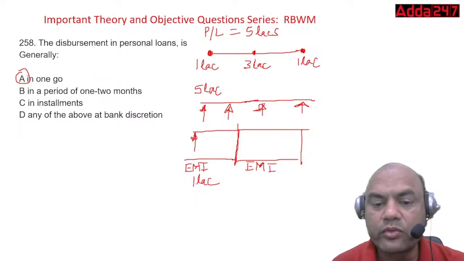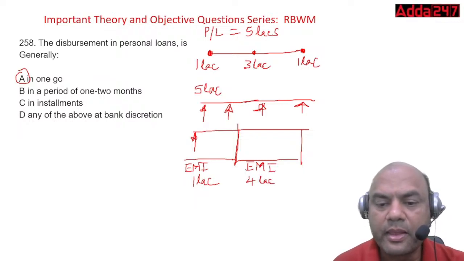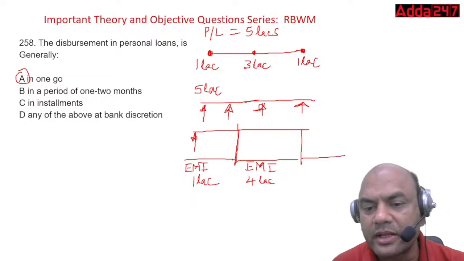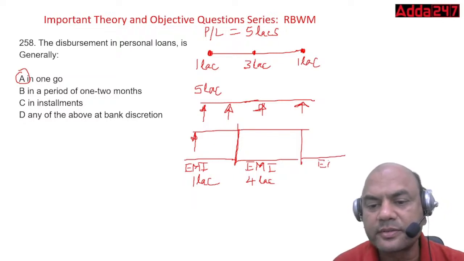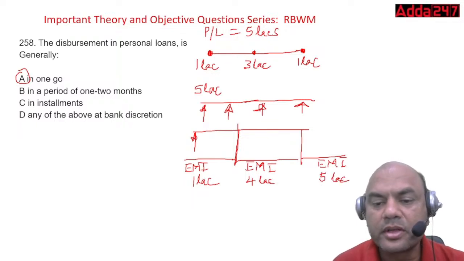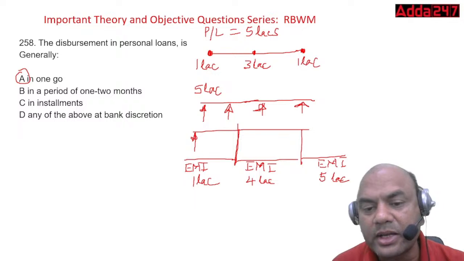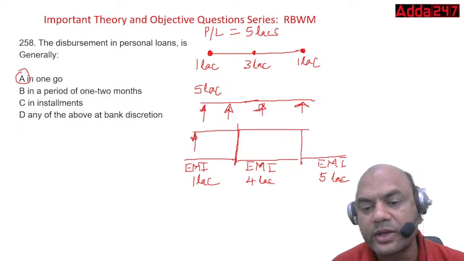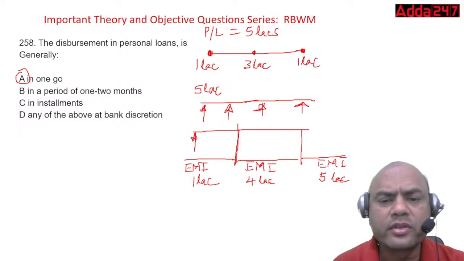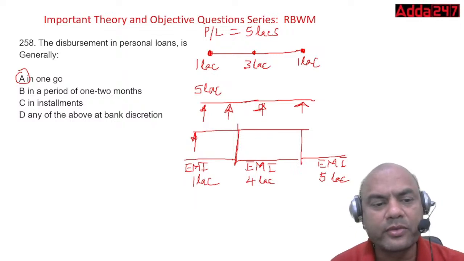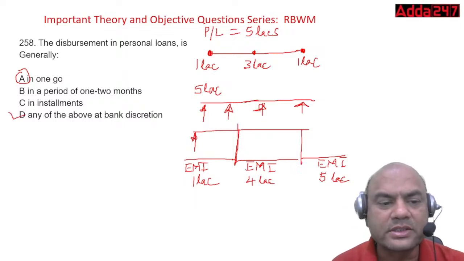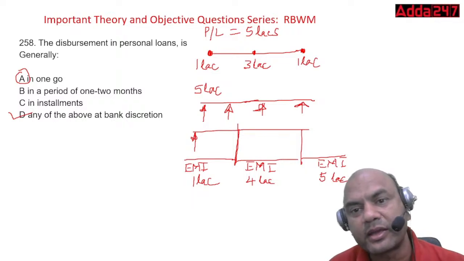Your EMI will be on 4 lakhs. And after this, from this date, EMI will be on 5 lakhs. So what has happened over here? I have saved my money as a customer. I have saved on this 4 lakhs and 5 lakhs EMI, right? So this is as per the requirement of the customers. Nowadays it's a customer's angle, customer's bank, right?